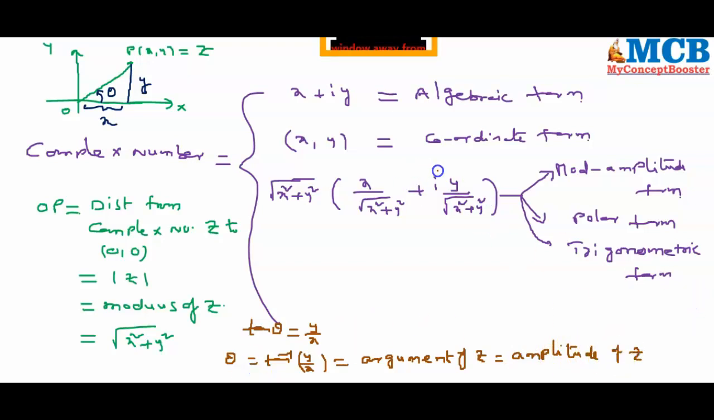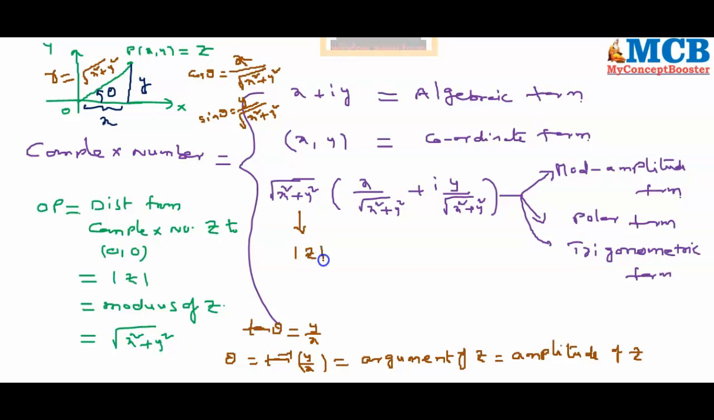So, in the above part, as far as our observation is concerned, cos theta is equal to adjacent by hypotenuse. This OP distance is root over x square plus y square by using Pythagoras. Cos theta means adjacent by hypotenuse, that is x by root over x square plus y square. And sin theta is equal to y by root over x square plus y square. So, this root over x square plus y square can be symbolized as mod z. This mod z is also denoted by r.